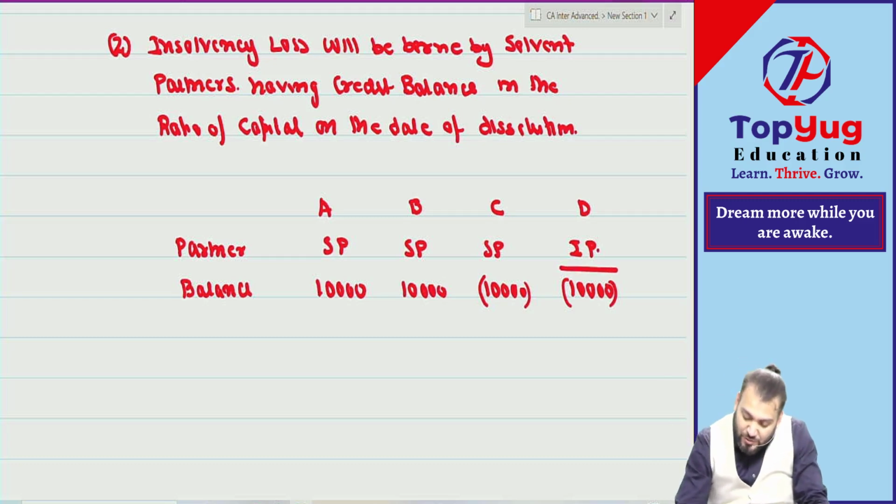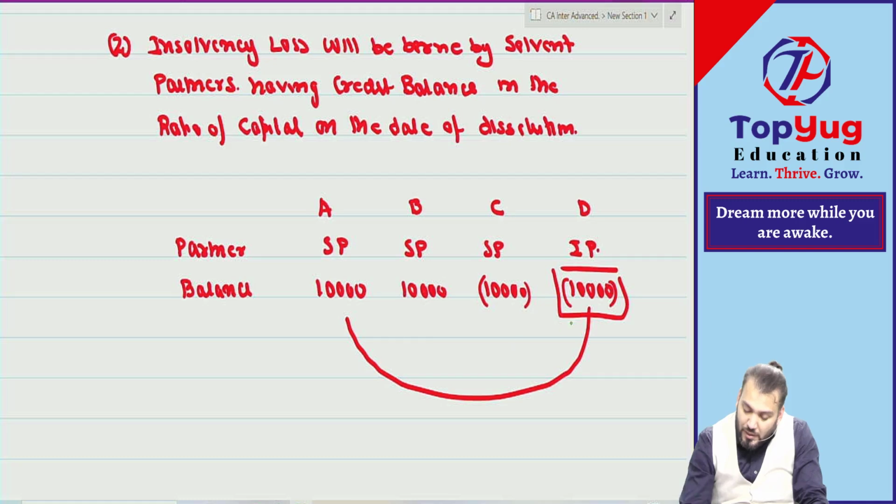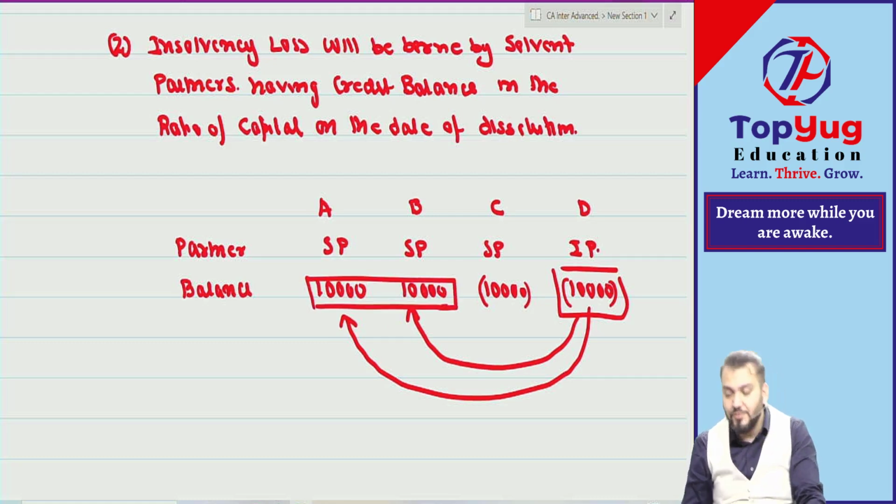This insolvency loss will be borne by whom? A and B. In which ratio? In the ratio of their capital, meaning 1 is to 1. Understood? Now why will C not bear? There is no logic behind this. No explanation. I can't give any explanation for this.